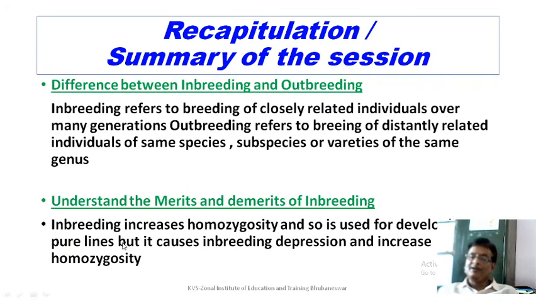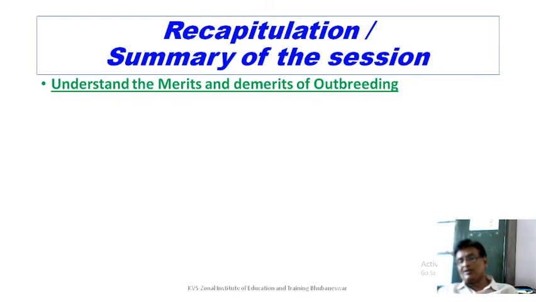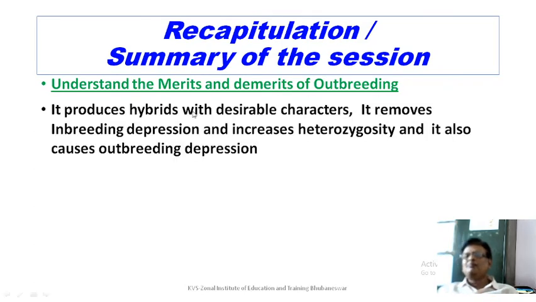Understanding the merits and demerits of inbreeding. Inbreeding increases homozygosity and so is used for developing pure lines, but it causes inbreeding depression. This homozygosity may not be a favorable character, as you can recall. What are the merits and demerits of outbreeding? It produces hybrids with desirable characters. It removes inbreeding depression and increases heterozygosity. It also causes outbreeding depression.